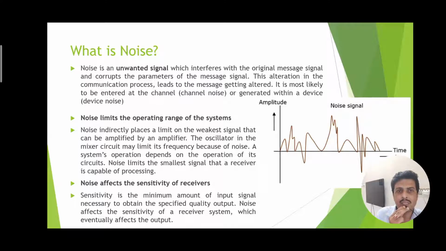Noise also affects the sensitivity of the receiver, because sensitivity is nothing but the smallest amount of input which produces a quality output. So if noise is contaminating the message information, then the calibration of the system is destroyed.